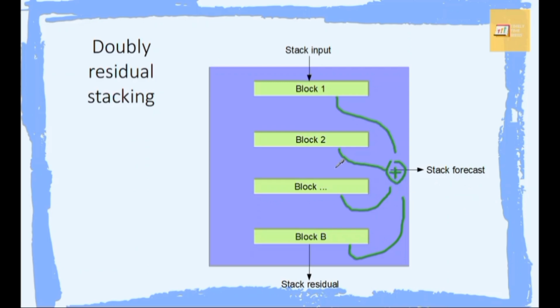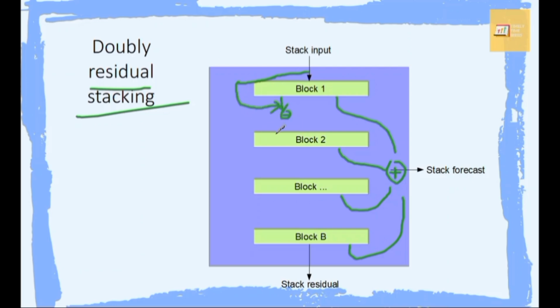Okay, now for the backcast sequences, this is where the residual stacking comes in. Residual here is like in ResNet, residual net. That's the same principle used here. So in short, the backcast of a block would be subtracted from the input of that block. Okay, let me repeat that. The backcast of block 1 would be subtracted from the input of block 1.